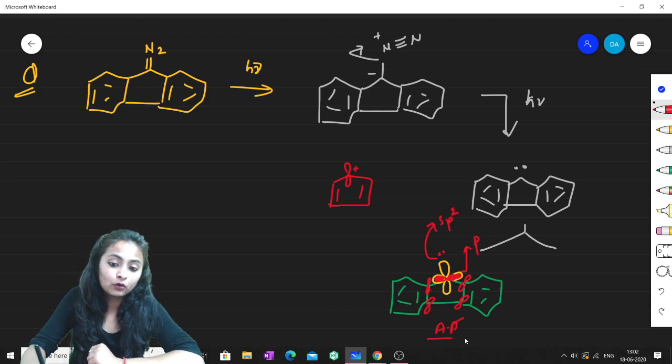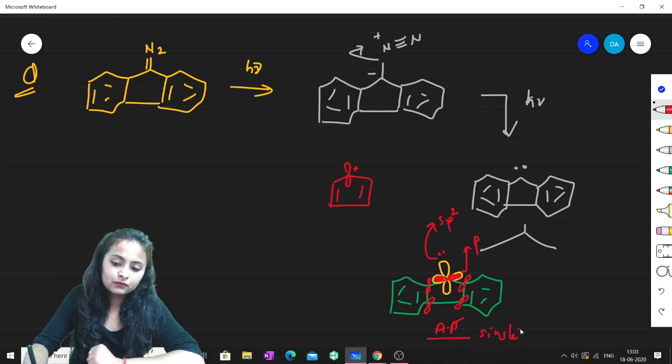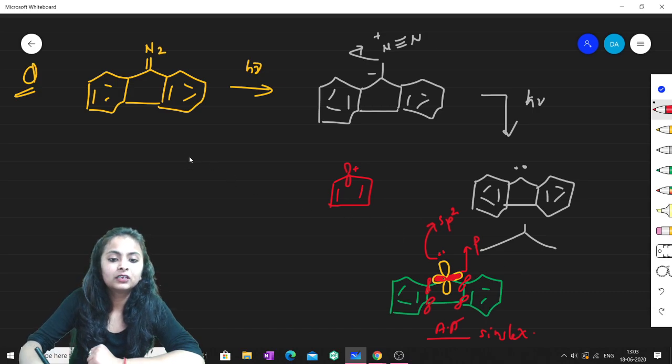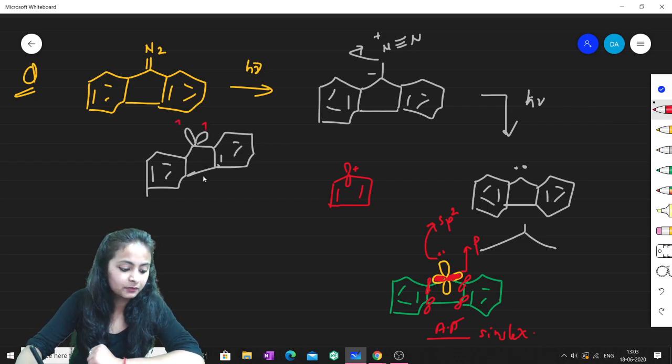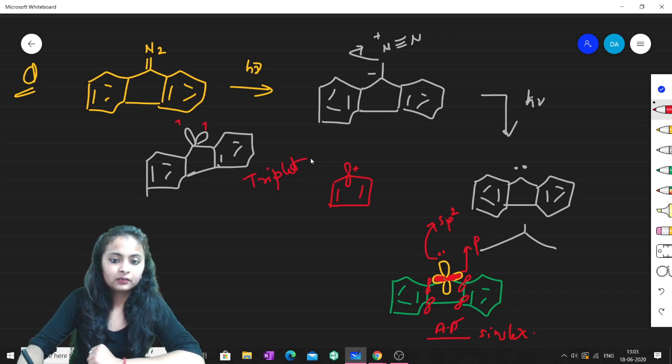Therefore it will not exist in singlet form. It will exist only and only in triplet form. I hope this part is clear to you all. And because it will exist in triplet form, I have to write it like this. Fine. Means I'll be saying that one electron will be here, one electron will be here. So this is basically a triplet carbene. This is what I just wanted to tell you.